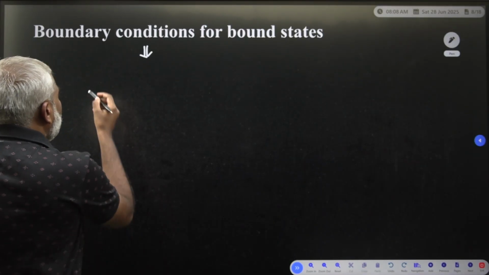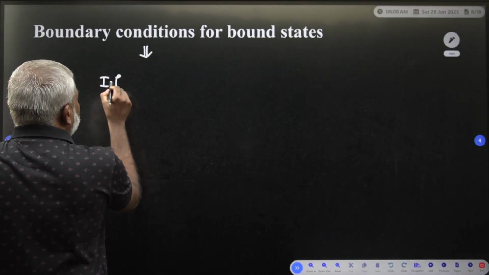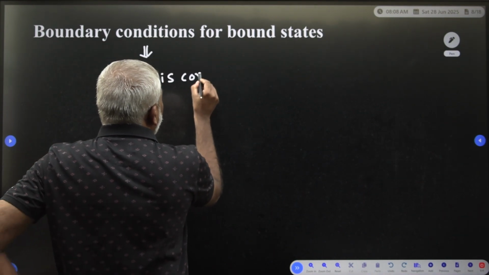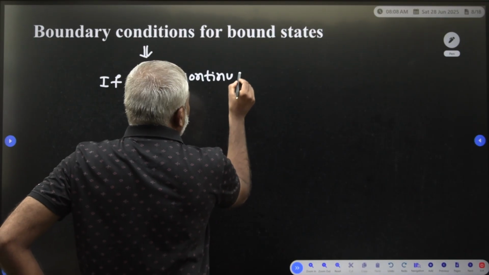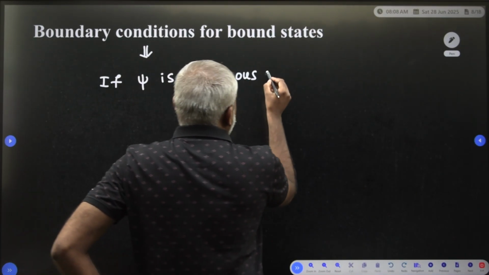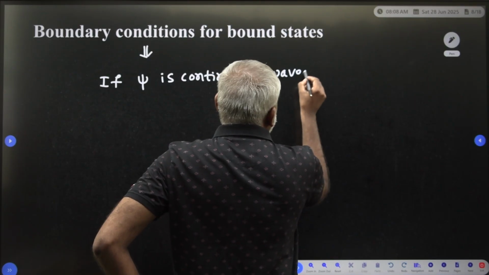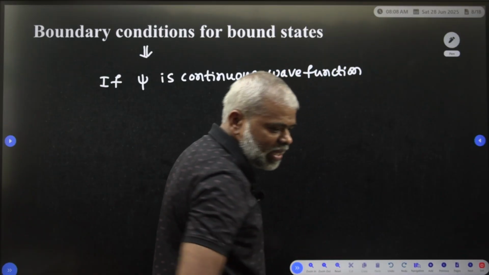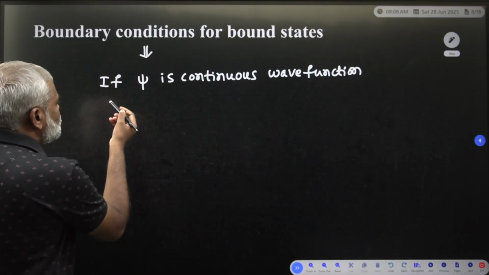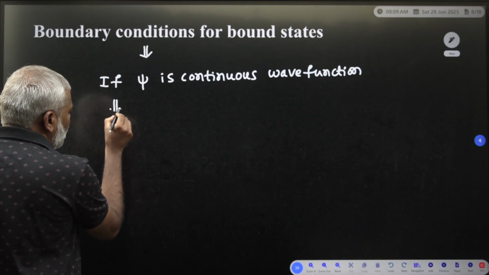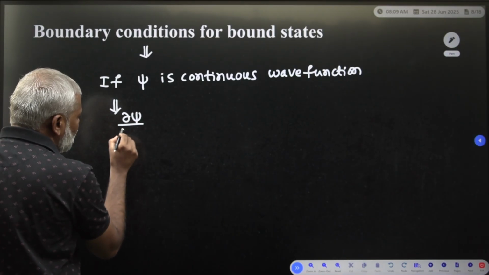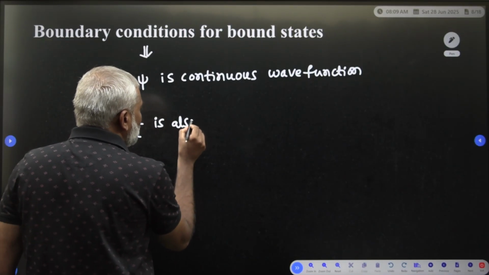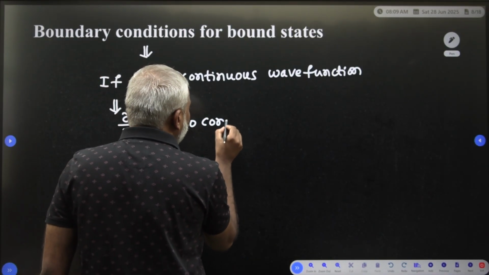You know that psi is a continuous wave function.